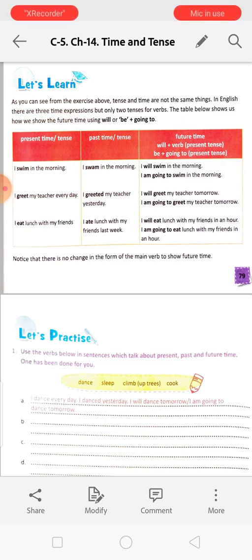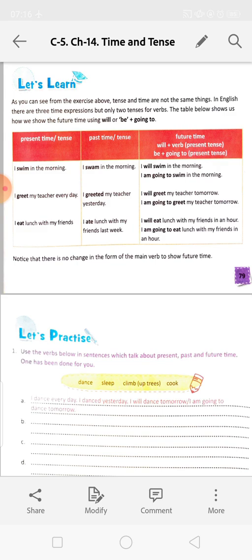I greet my teacher every day. I greeted my teacher yesterday. I will greet my teacher tomorrow. I am going to greet my teacher tomorrow. I eat lunch with my friends. I ate lunch with my friends last week. I will eat lunch with my friends in an hour. I am going to eat lunch with my friends in an hour. See, will eat and am going to eat are used for future time.